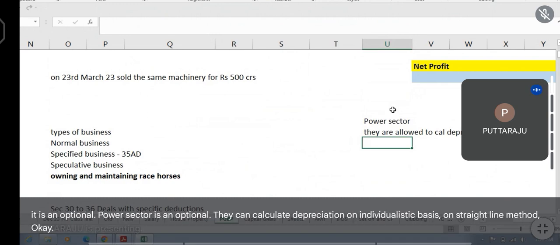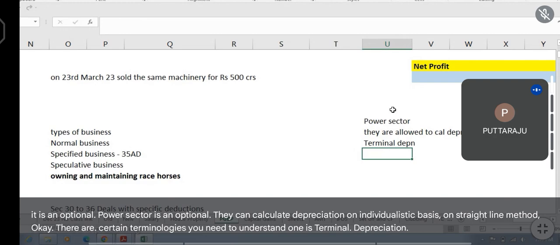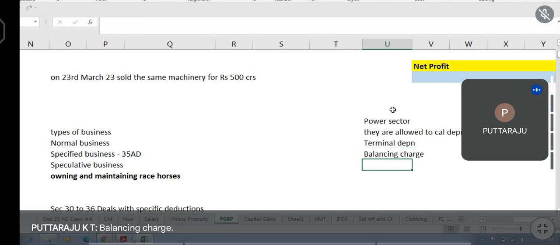Here there are certain terminologies you need to understand. One is terminal depreciation. Another one is balancing charge.